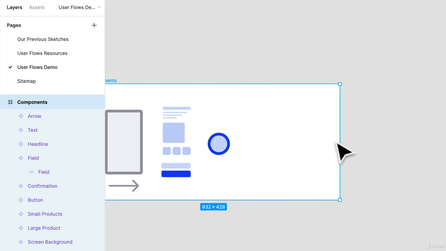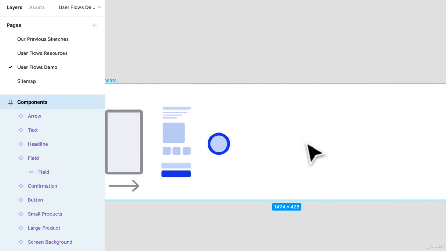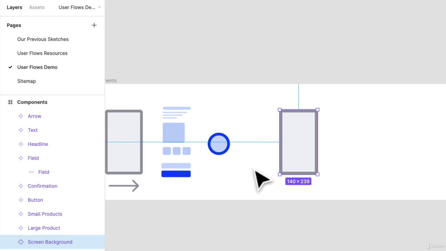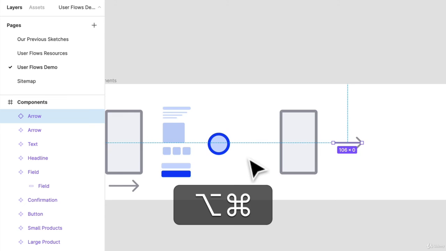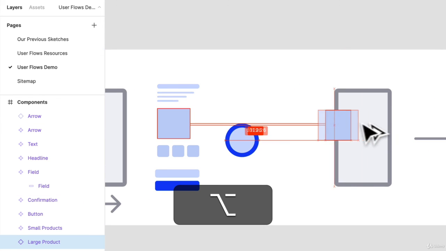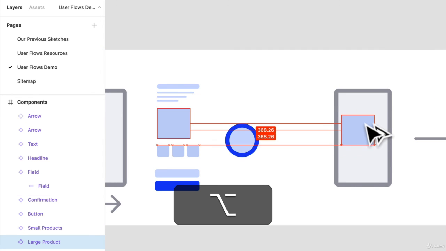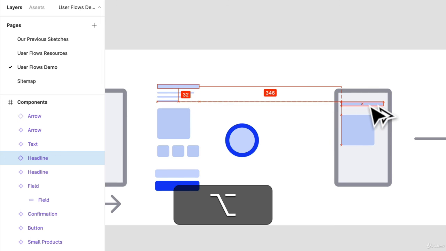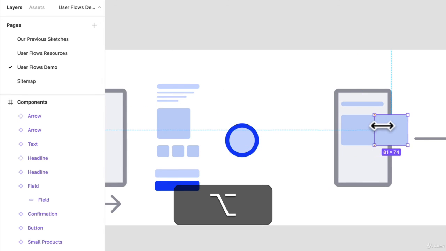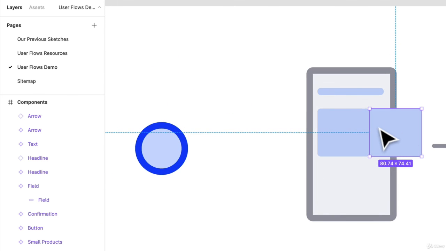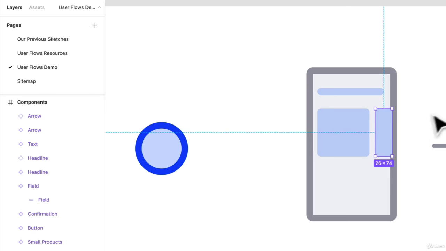So what we're going to do here, just to give you a sample of how this works, is Option and dragging. So if I have that there, I have a headline. I have another one here. I can alter this component if I want.